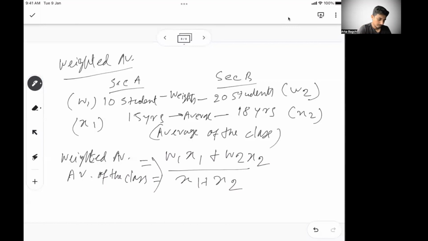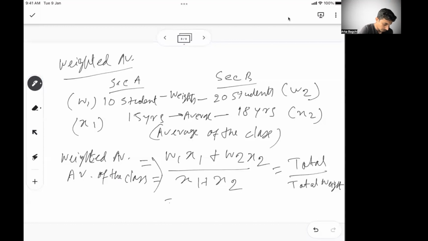So basically total by total weight, right? W1 X1 gives me the total of section A, W2 X2 gives me the total of section B, and W1 plus W2 gives the total number of students, or the total weight.